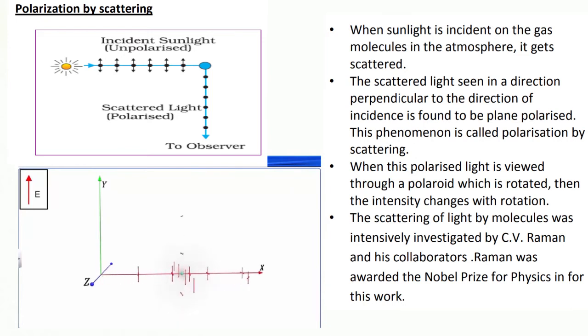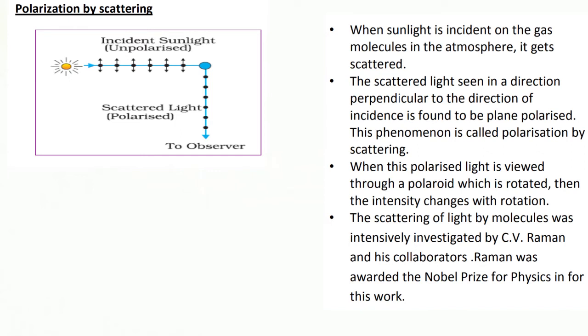The scattering of light by molecules was intensively investigated by C.V. Raman and his collaborators. Raman was awarded the Nobel Prize for Physics for this work.